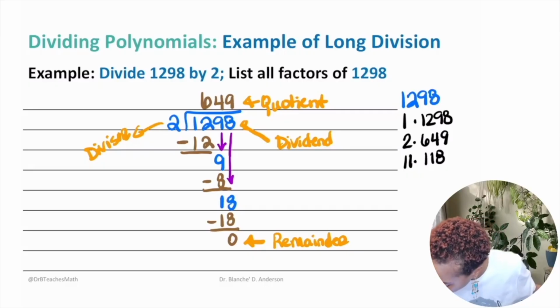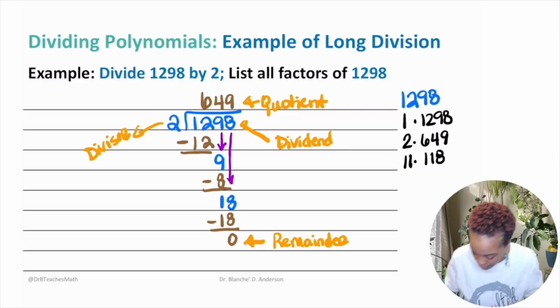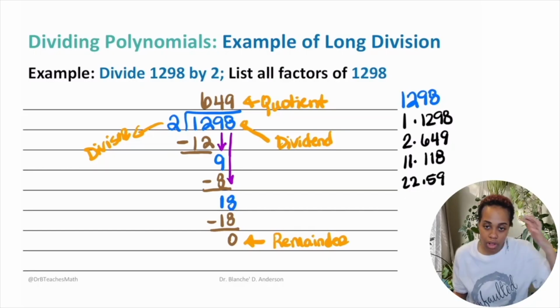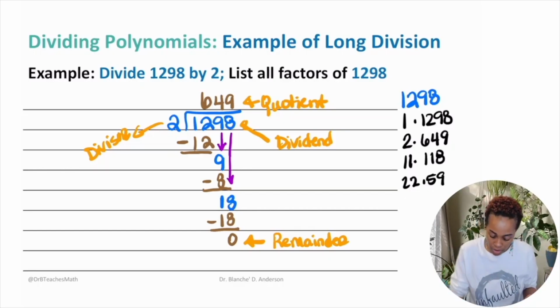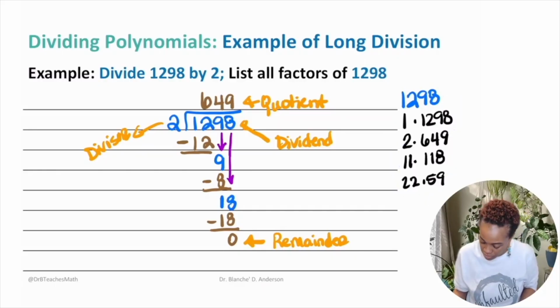1298 divided by 18. Yep, okay. 1298 divided by 9. Yeah, you'd have to keep going. And then the last one looks like is 22 and 59. Those are all the factors of 1298. That means that if I take 1298 and I divide it by all of these numbers here, I should get a remainder of 0. Okay, let's do another one.